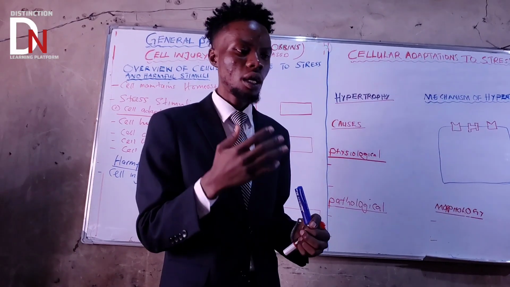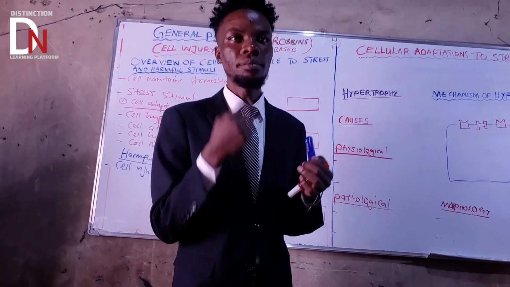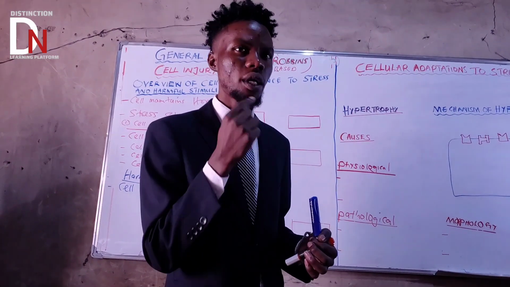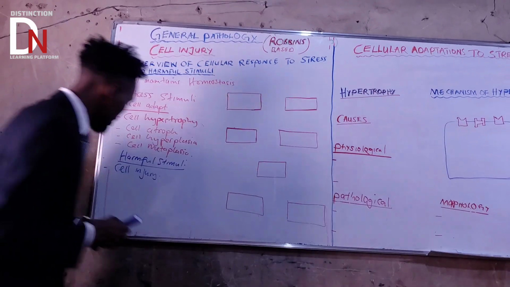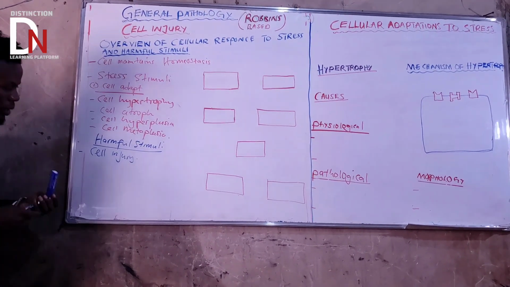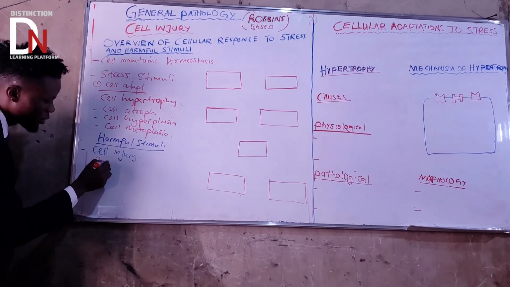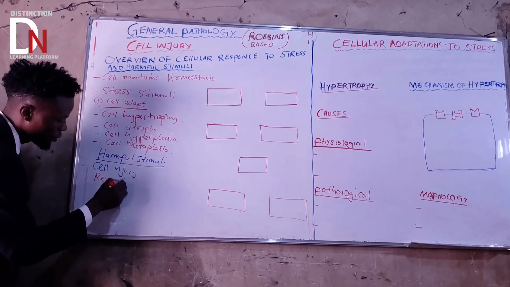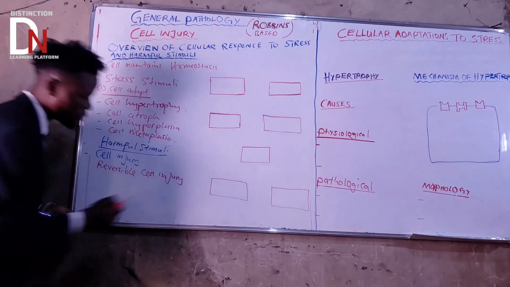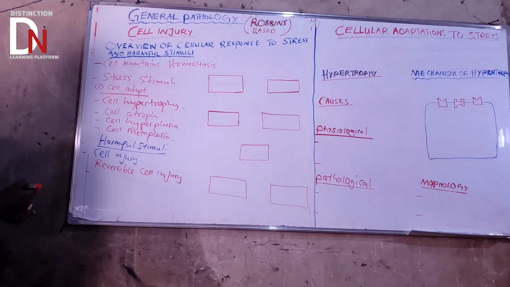But in irreversible injury, the cell has been damaged severely and progressively, meaning that it will undergo cell death. So what am I simply saying? This cell injury has two ways. The first one is reversible cell injury. What did I say about reversible cell injury?